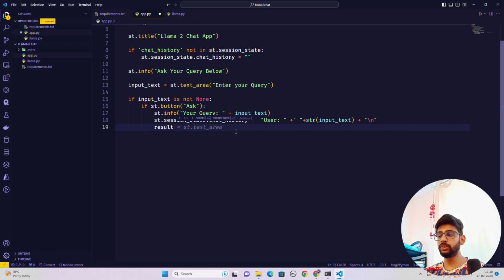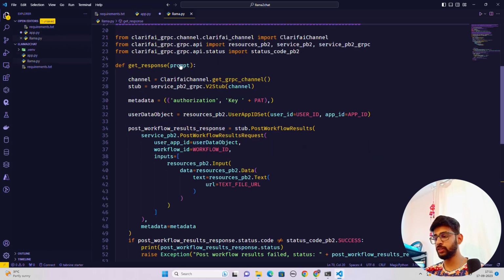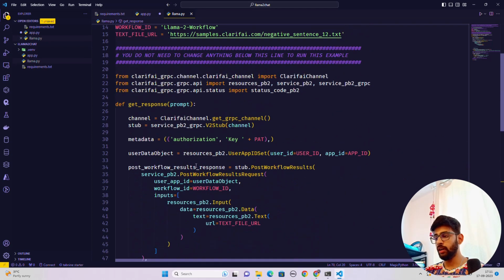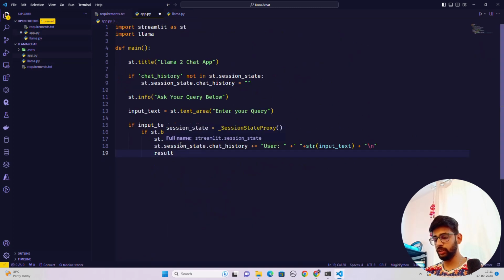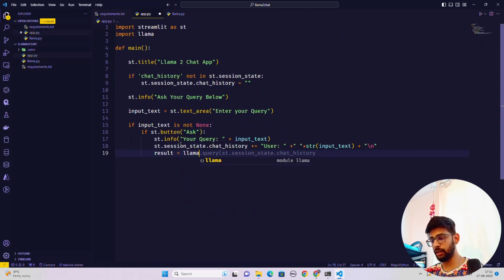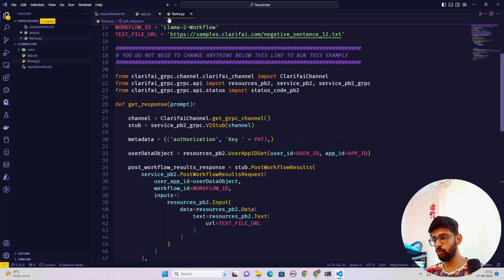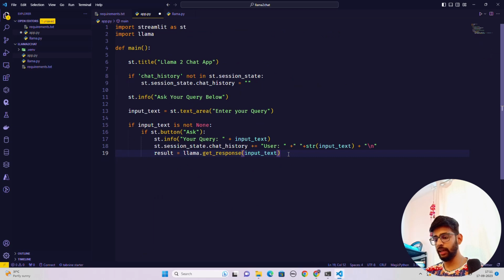Now we're going to use that function called get_response that we have defined. You can see it, this function get_response. Now we're going to call that function. So result equals llama.get_response, and here I'm going to pass that input text because it only takes one input parameter, which is prompt. You can see it over here, we have an input parameter called prompt. Now I pass input text here.